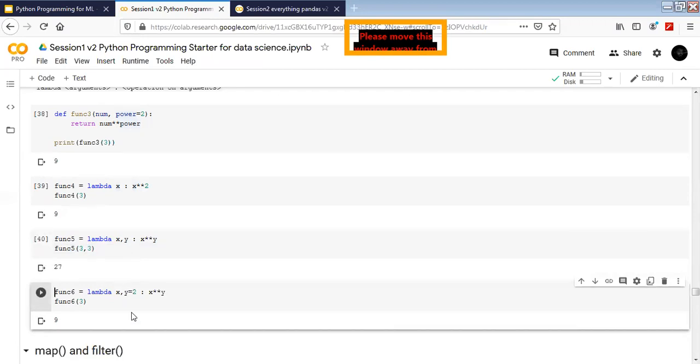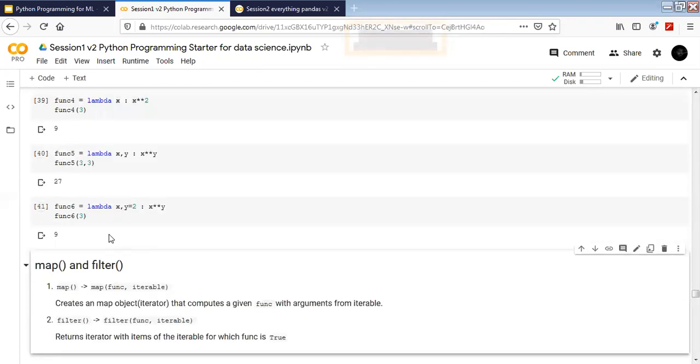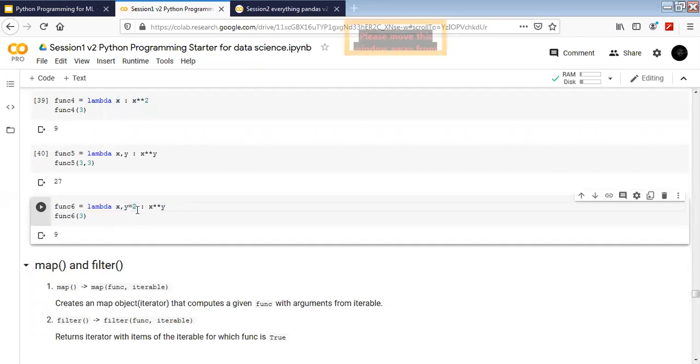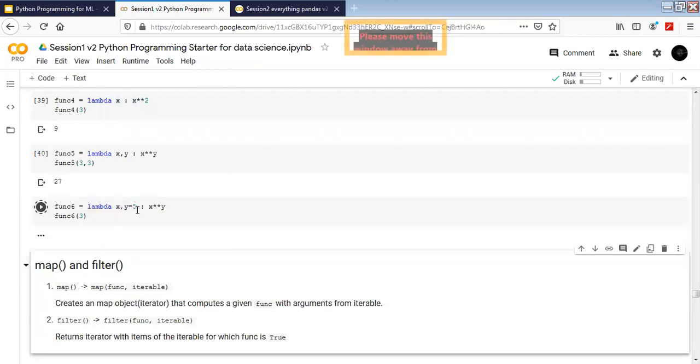Now somebody is going to ask me, okay, can we pass in keyword arguments also? Yes, we can. So keyword arguments, which are default arguments, we can also pass there. We just write x and then comma y, which is a keyword argument, and then the colon, and then I define the operation of the function. And if I just execute it with y equal to default 2, it's going to work. If I want to change it to 5, it's also going to work perfectly.